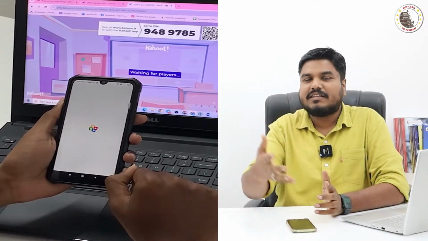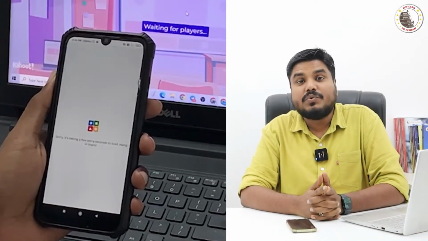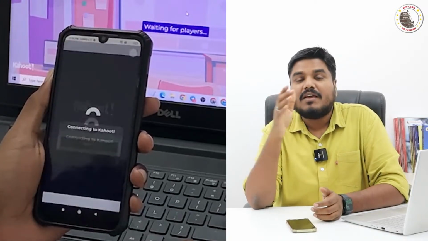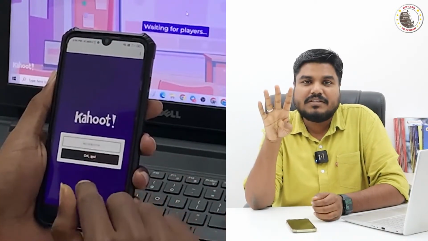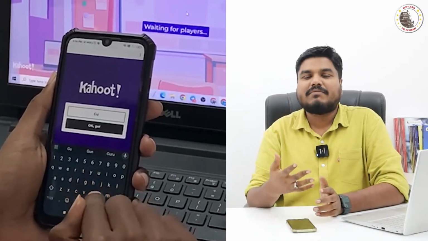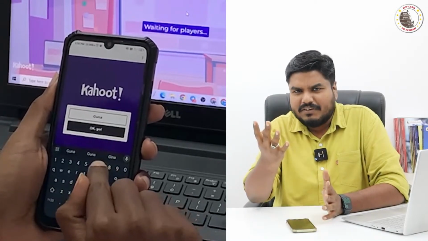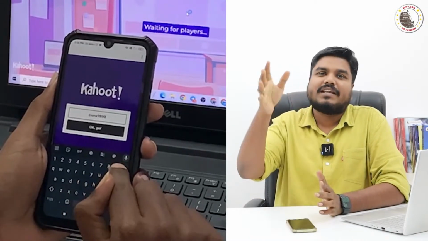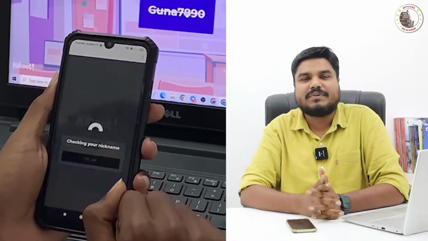Once you enter the 7-digit number, the application will ask you to give a username. You have to give your username, followed by the last 4 digits of your mobile phone number. For example, my username is Guna8990, with the last 4 digits of my phone number. Like that you can create your own username. That's all. You are ready to participate in the quiz.